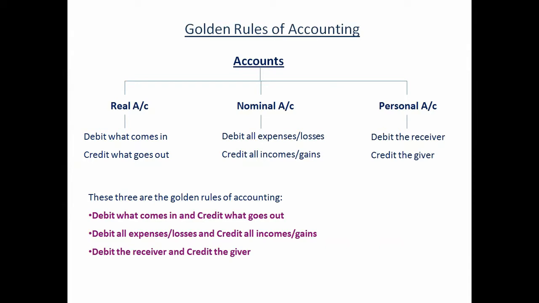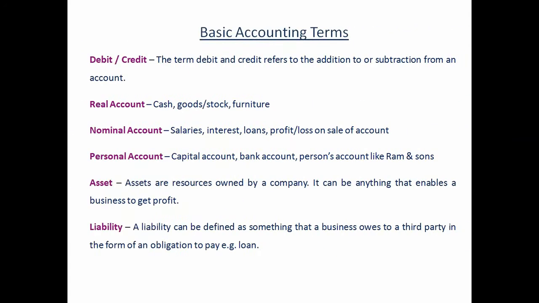If you learn these 3 golden rules of accounting by heart, then you will never face a problem in ascertaining which account is to be debited and which account is to be credited. So these are the golden rules of accounting. We'll summarize. First is debit what comes in and credit what goes out. Second is debit all expenses and losses and credit all incomes and gains. And third is debit the receiver and credit the giver. Now we'll discuss certain basic accounting terms starting with debit and credit.